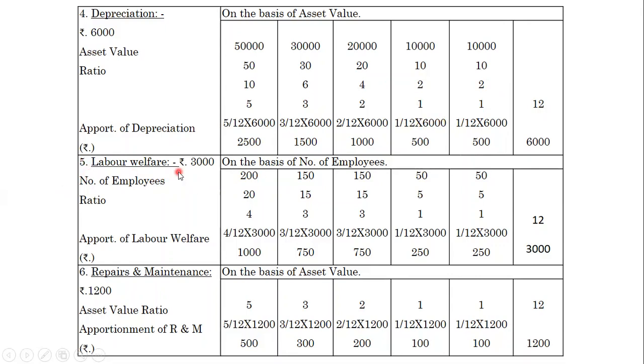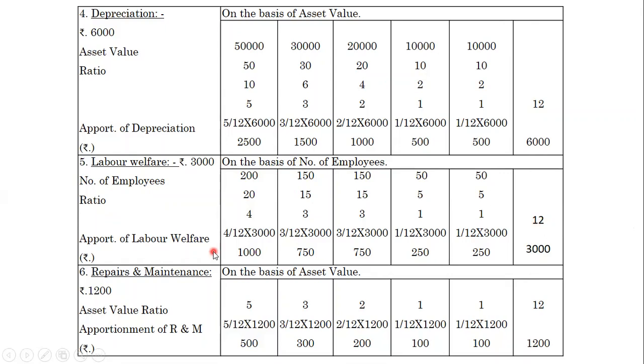Labor welfare. Labor welfare rupees 3,000 given in the problem. It is apportioned on the basis of number of employees. Number of employees given in the problem are 200, 150, 150, 50, 50. We have to bring it here. Then the ratio on the basis of number of employees: we are making the ratio 4:3:3:1:1. The total ratio is 12.